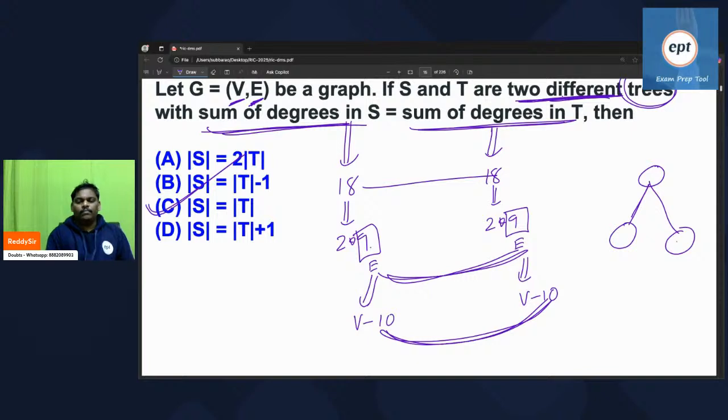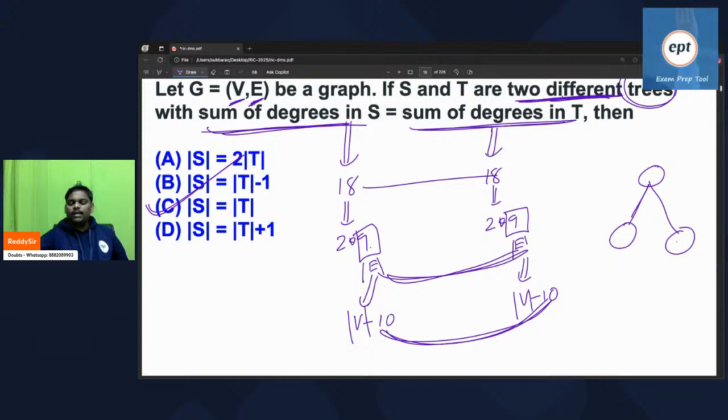Can we go further? When you say the mod operator, cardinality of S is equal to cardinality of T. So vertex cardinality, edge cardinality, both are equal. So there is no problem. Cardinality of edges is the same, cardinality of vertices is also the same. So they both became the same. Because they are the same, that is the reason he didn't mention it. Suppose something is different, he will mention it in the problem.